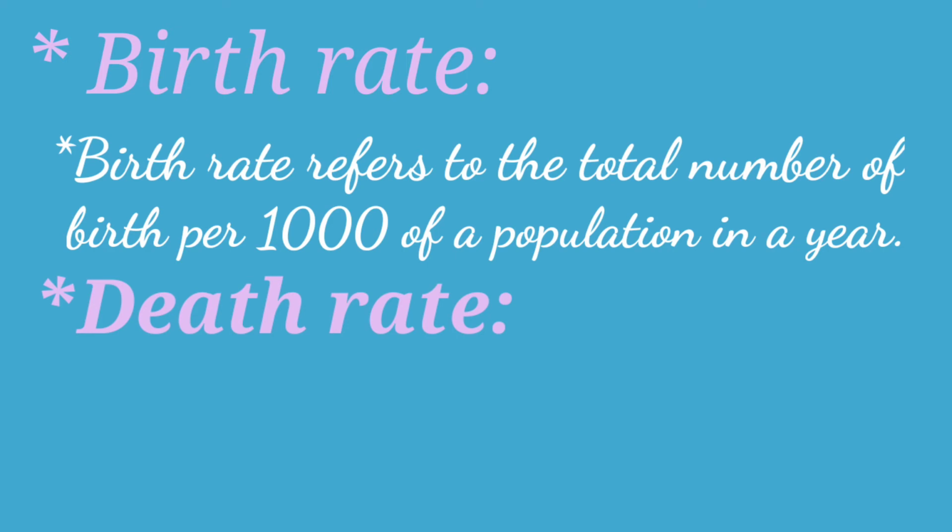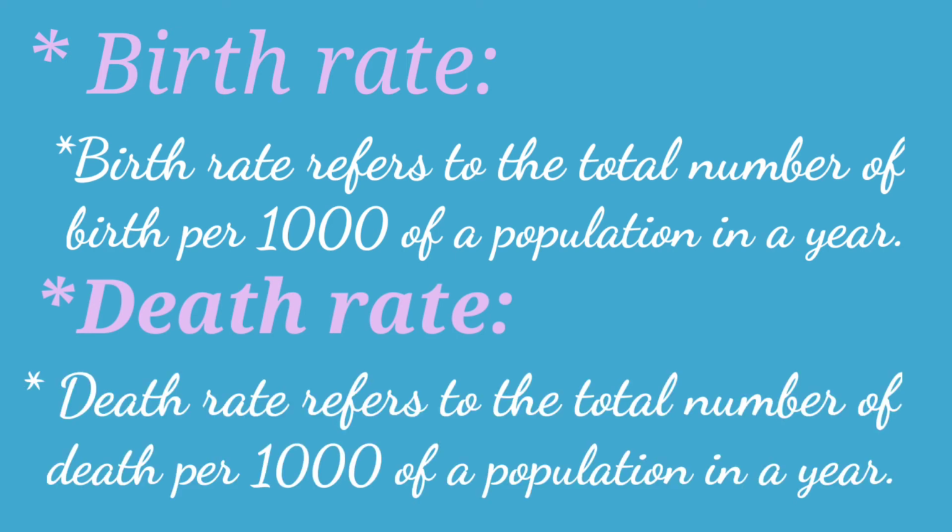Now let's learn death rate. Death rate refers to the total number of deaths per thousand of a population in a year. Number of deaths per thousand of population. Number of births per thousand of population. Simple words, easily identify the definitions.